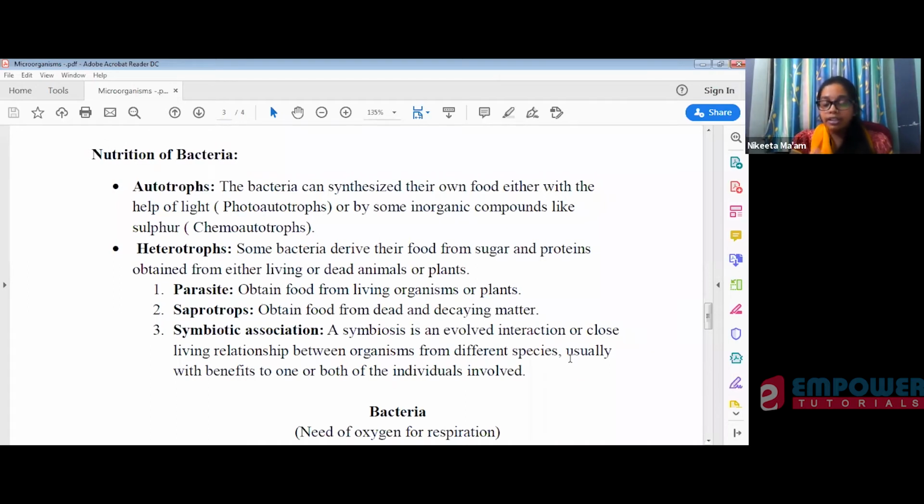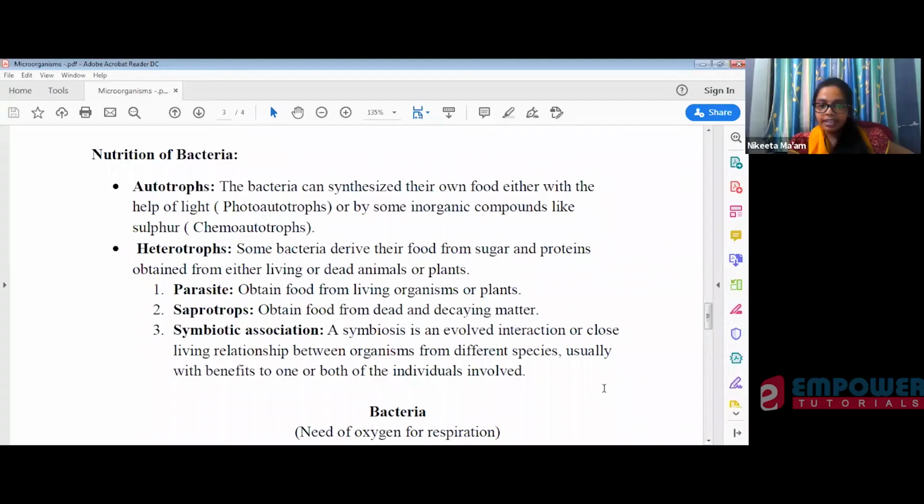The bacteria which are present in the soil are mostly saprotrophs. So they obtain their food from that dead animal. So they are saprotrophs.